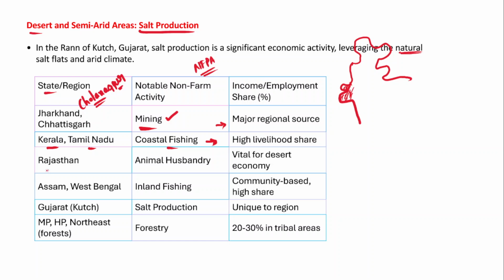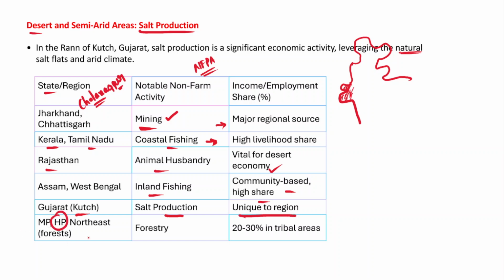Rajasthan is known for its desert and arid climate, so animal husbandry is very famous, and this is vital for the desert economy. However, in states like Assam and West Bengal, inland fishing is very famous, and community-based fishing has a high share in income and employment generation. In Gujarat, in the Kutch area, salt production is very famous, and this is unique to the region.